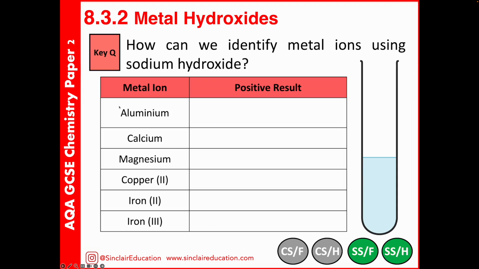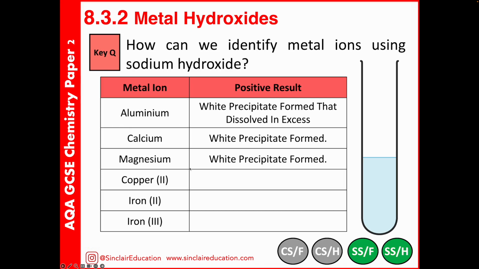Now, these are our metal ions that we need to be aware of. First of all, to help keep this straight, because there are 6, 3 of them are metals that are found either in group 2 or group 3. And notice they all form white precipitates. So any metal in a group, doesn't matter if it's 1, 2 or 3, will all form a white precipitate.